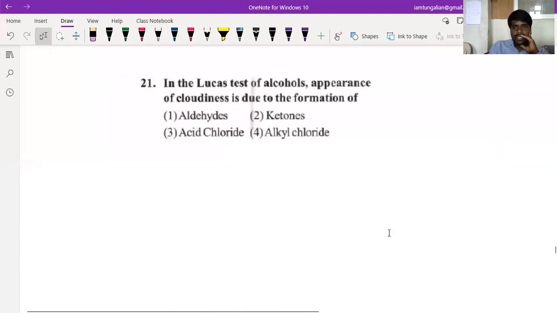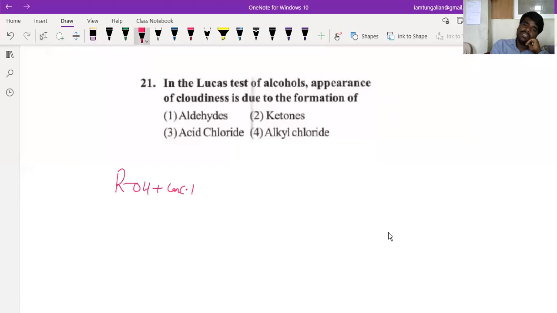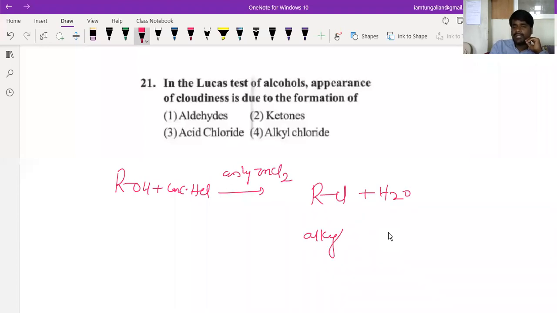In the Lucas test of alcohols, the appearance of cloudiness is due to the formation of what? What is the Lucas test? Alcohols react with concentrated HCl in the presence of anhydrous ZnCl2, called Lucas reagent. It forms turbidity due to the formation of alkyl chloride.